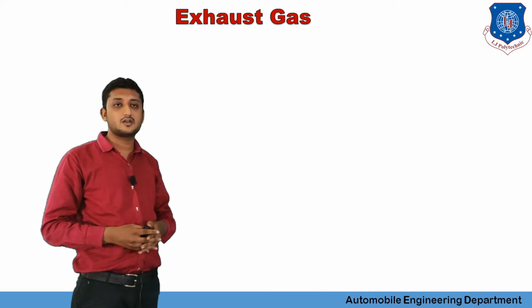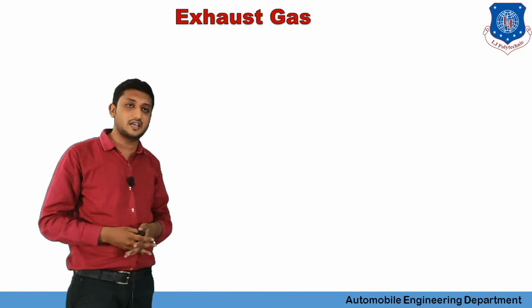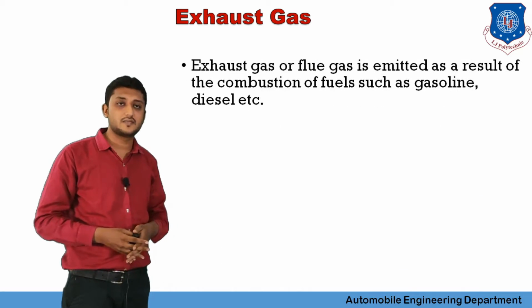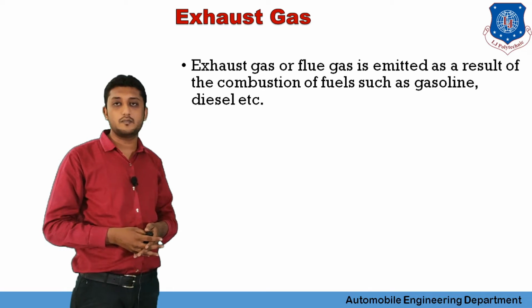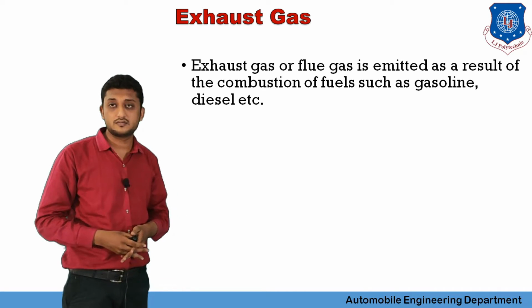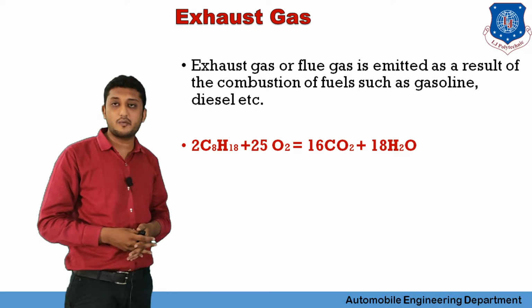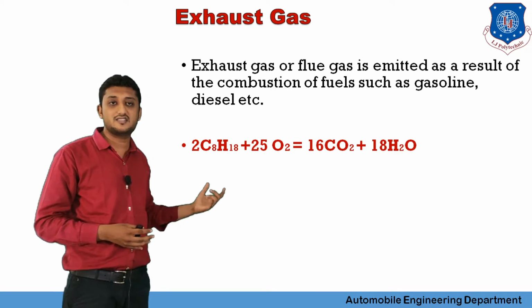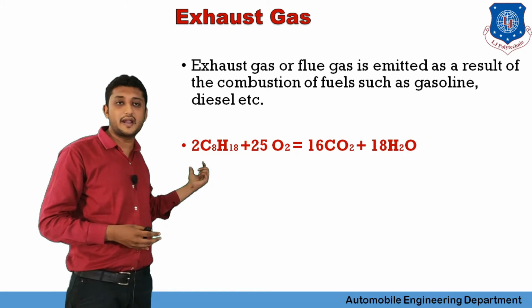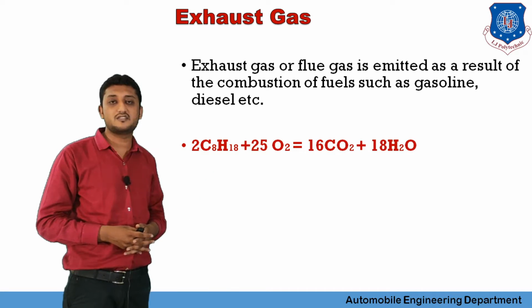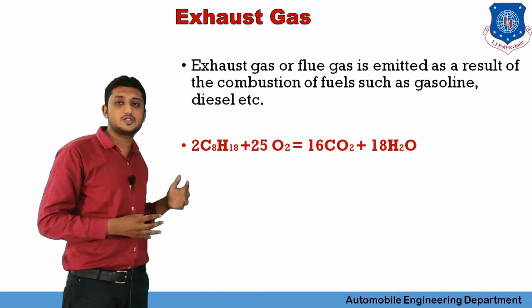Moving on to the next topic, exhaust gas. What is exhaust gas? Exhaust gases are produced due to the combustion of fuel inside the combustion chamber. We can see a chemical formula in which C8H18, an octane fuel, combines with oxygen and results in CO2 and H2O.